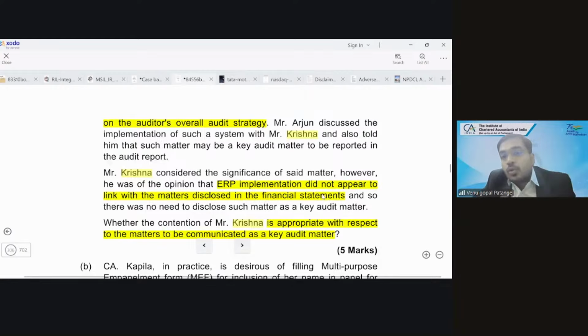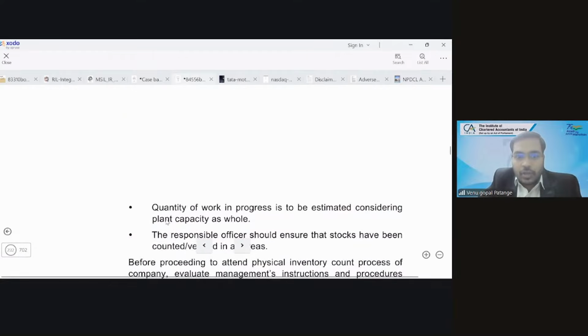So audit includes planning, execution and reporting. It is not affecting my reporting, but it is affecting my overall audit strategy, how I'll perform risk assessment procedures. So there it has taken that point and it has to be reported as KAM. Clear? Yes, sir. Not directly linked to the financial statements, however, the overall audit strategy. Okay, next, 232.